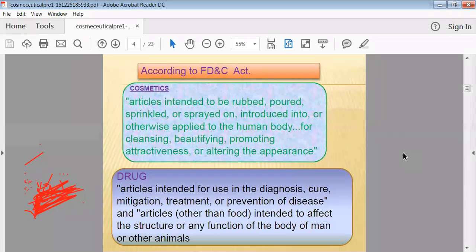Now according to FDC, cosmetics means what? These are articles intended to be rubbed or poured or sprinkled or sprayed on your skin or on the human body for cleansing purpose, beautifying purpose, promoting attractiveness purpose. They are called cosmetics. Now drug means these are the articles which are intended for use in the diagnosis, curing, mitigation, treatment, or prevention of disease. So these are called a drug.